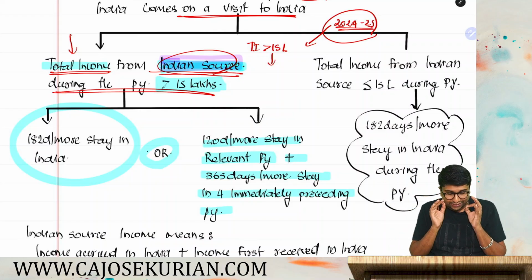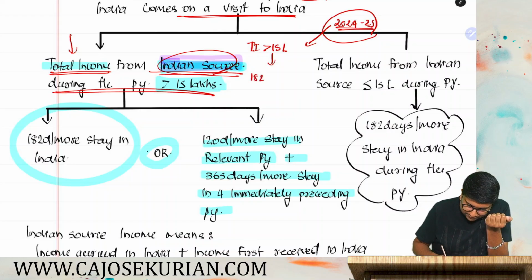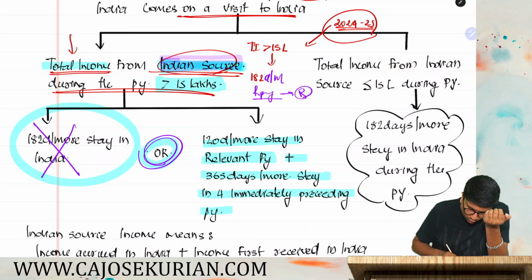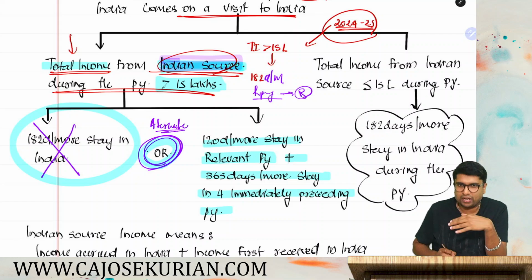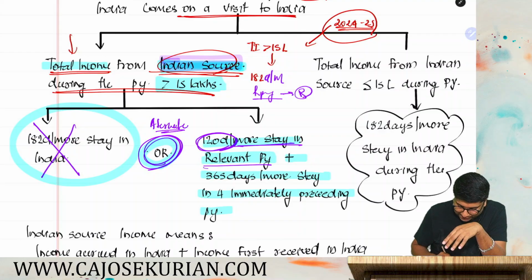So if total income from Indian source exceeds 15 lakh, then you have to check whether he has stayed in India for 182 days or more in the relevant previous year. If the answer is yes, then don't check anything, he will become a resident. If he hasn't stayed in India for 182 days or more, then one more alternate condition is there. What do you mean by alternate? Either 182 days or more, or you have stayed in India for 120 days or more in the relevant PY.